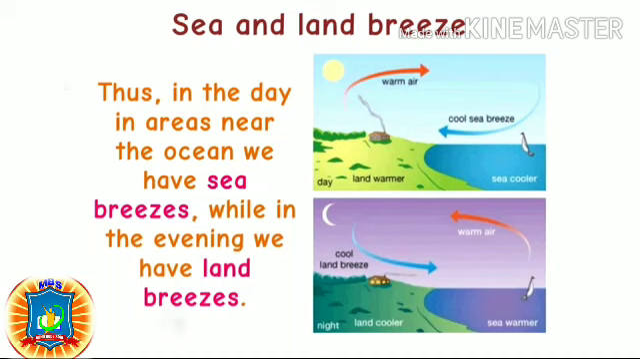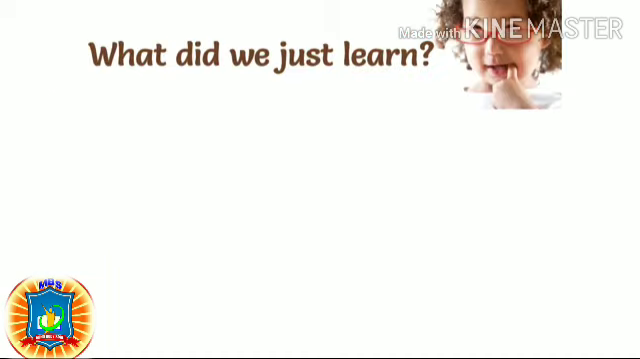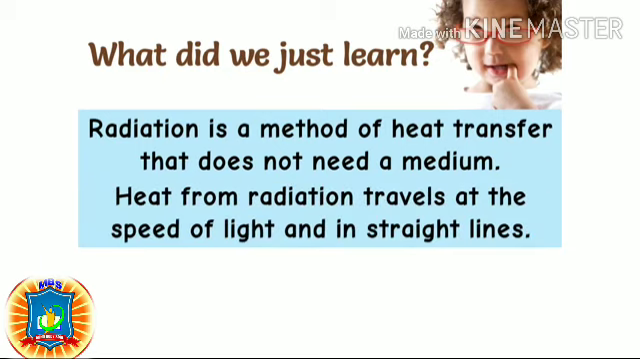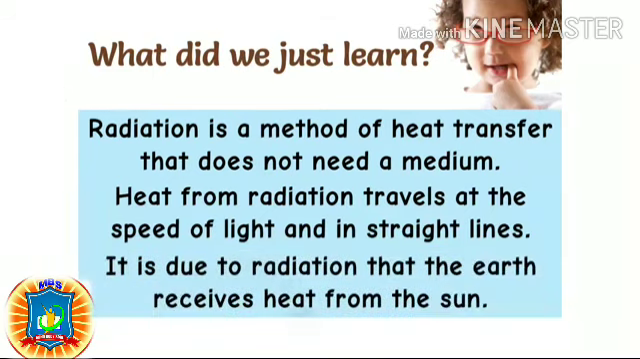What did we just learn? Radiation is a method of heat transfer that does not need a medium. Heat from radiation travels at the speed of light and in straight lines. It is due to radiation that the earth receives heat from the sun.